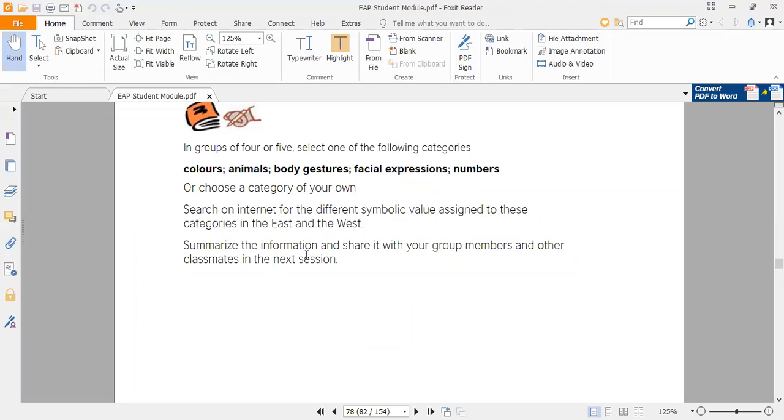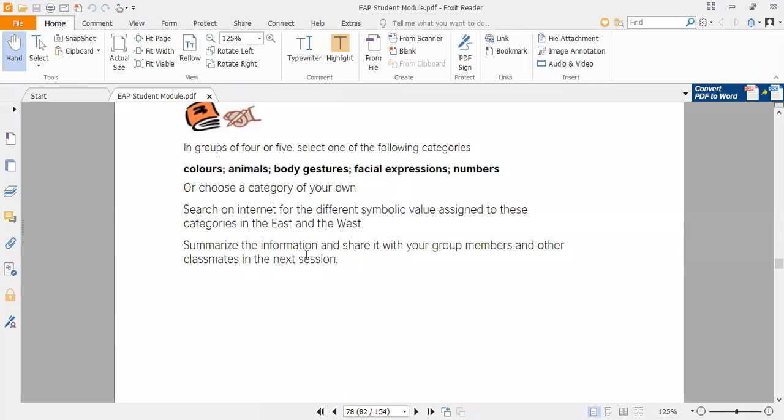For example, you are going for the colors. We have discussed the white color here in this article. You can search on the internet for other colors as well, like what the red color means, or what the different concepts of the red color are in Eastern societies and in Western societies. What is the different concept of the green color in Eastern society, and what are the different perspectives of the green color in Western societies?